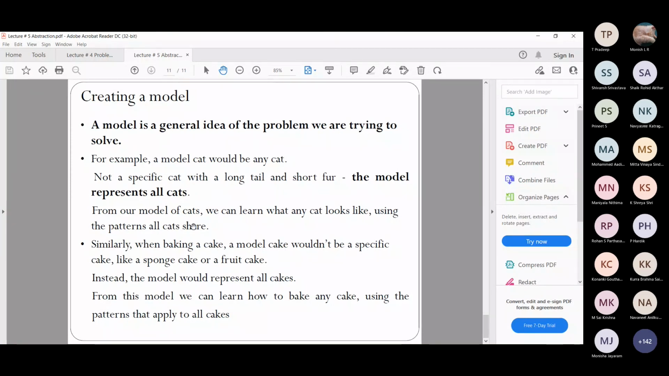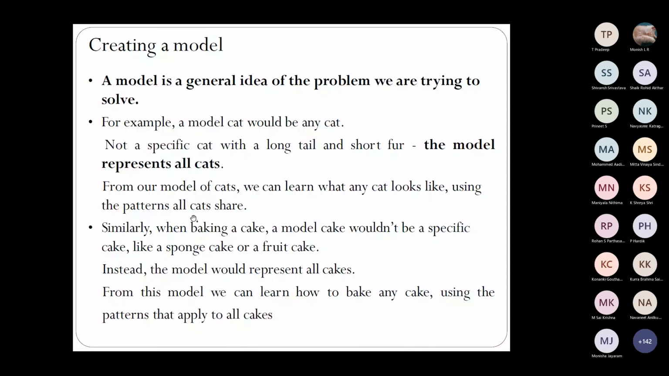Just a second. So creating a model. A model is a generic idea of the problem. So a rough idea of the problem we are trying to solve, that is what the model is. So the model represents our cat in general. Okay, we are not talking about each cat. Model means roughly how our cats would look. So that is our model. Okay. So from the model we can understand how our cat looks, how any cat would look like this, and what the usual patterns are, etc.